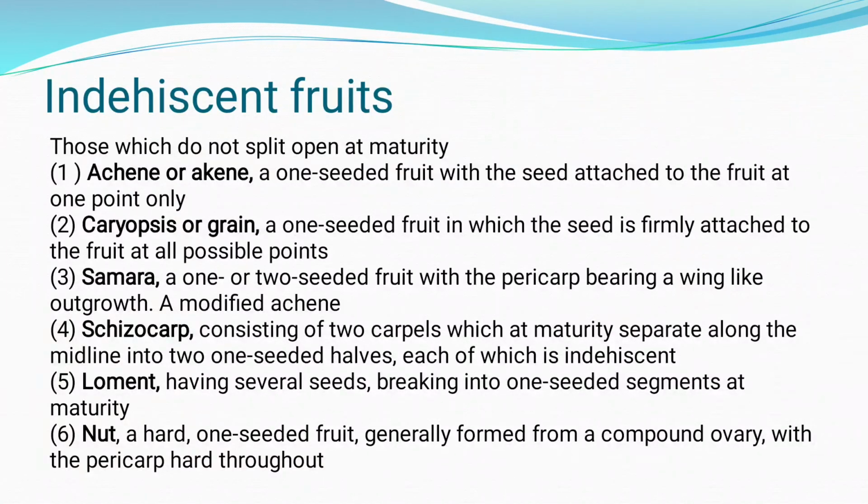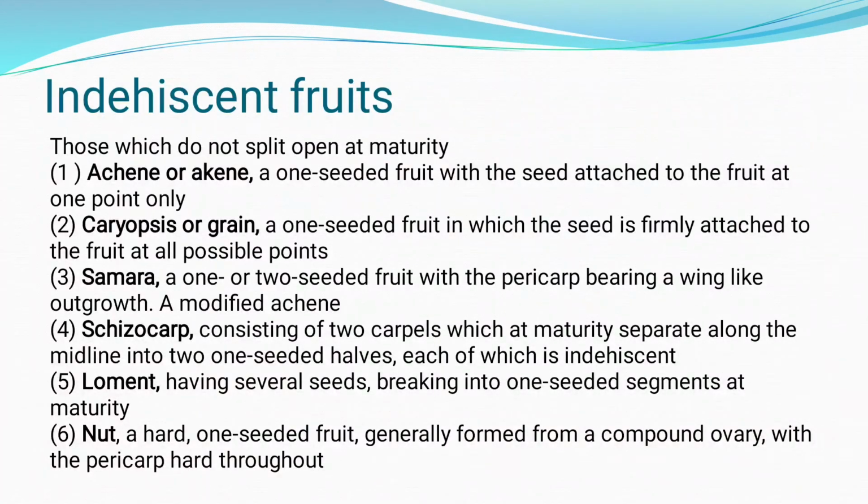Then the next one is a samara, a one-seeded or two-seeded fruit with the pericarp bearing a wing-like outgrowth. Also called a modified achene. They have a wing-like structure, so they are classified under samara.